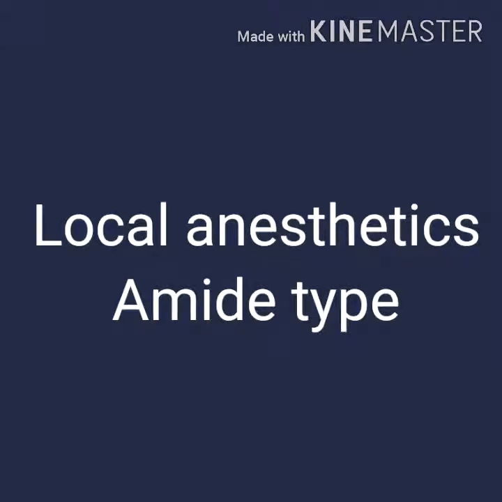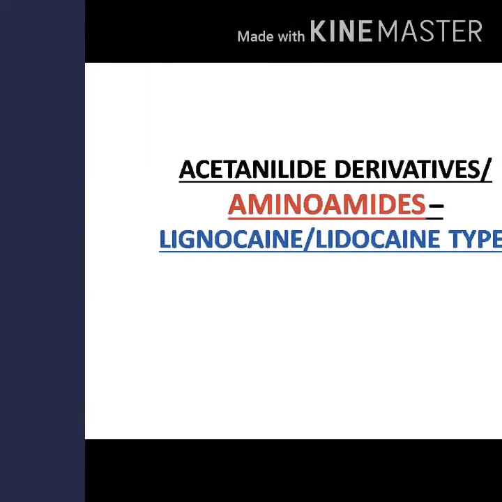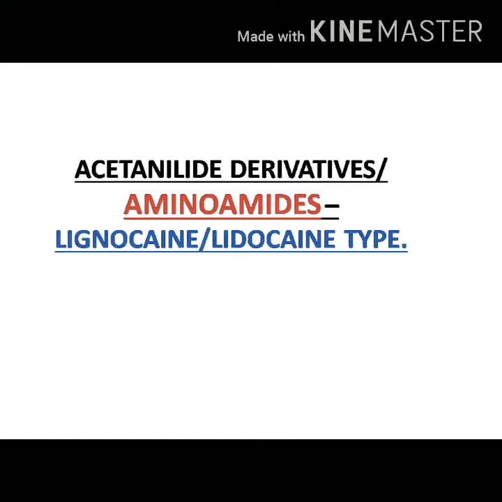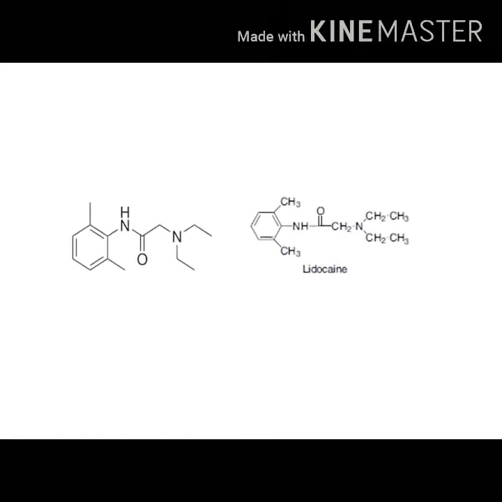In this video, we are going to see about amide type local anesthetics. Amide type of local anesthetics, also known as aminoamides or acetanilide derivatives. The prototype of this class of local anesthetic is lignocaine, or commonly known as lidocaine. The structure of lignocaine is given here.